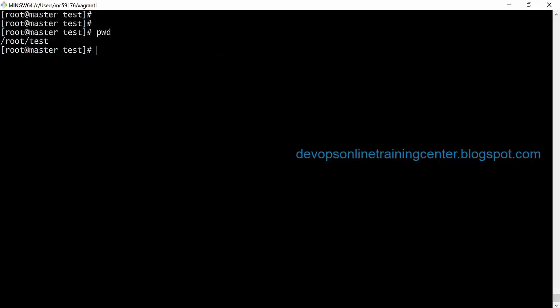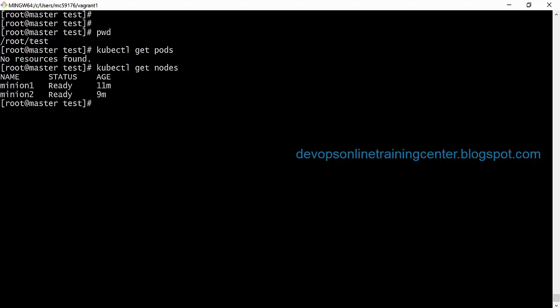Okay, so we can also see kubectl get pods. There are no resources. Get nodes. Yes, under one slave, it's a collection of containers.